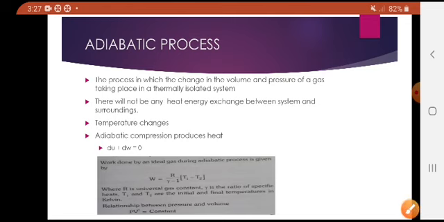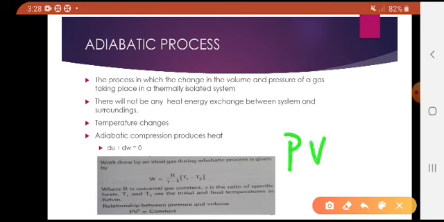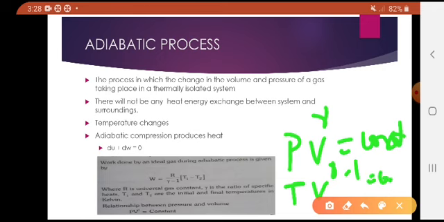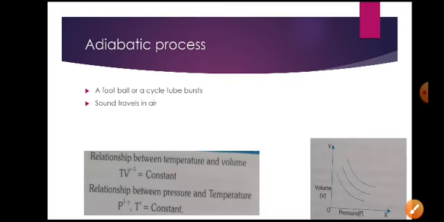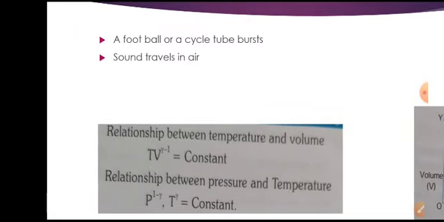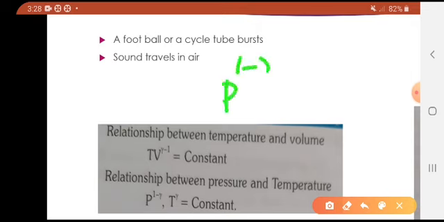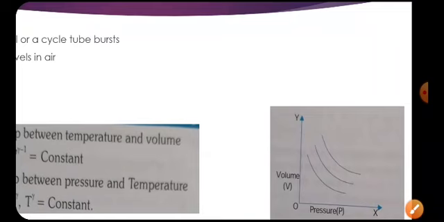The adiabatic process holds good for PV power gamma equals constant. And TV power gamma minus 1 equals constant holds good for temperature and volume. The relation between pressure and temperature is given by P power 1 minus gamma into T power gamma equals constant. These are the relations in an adiabatic process.